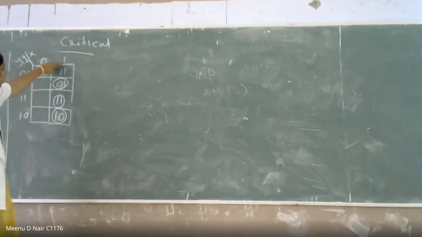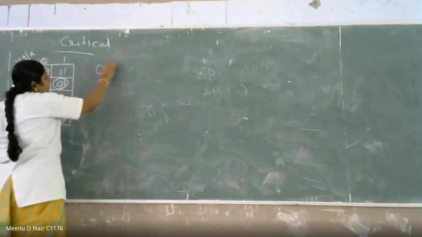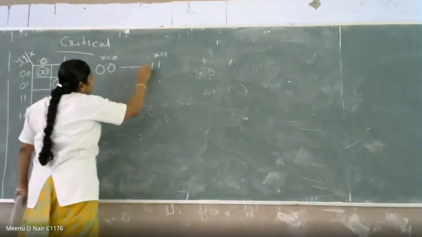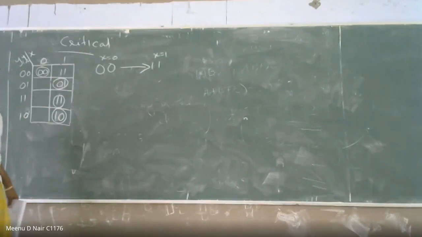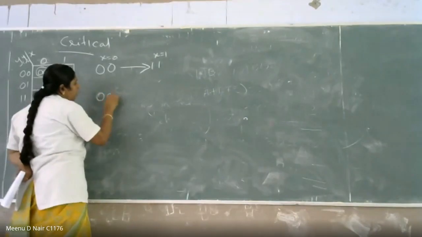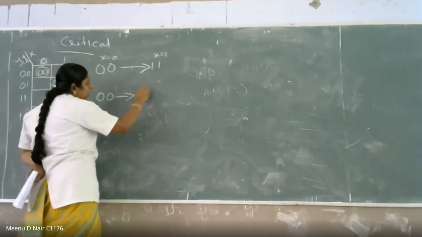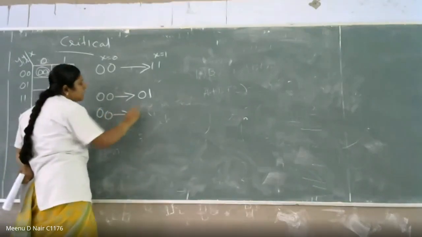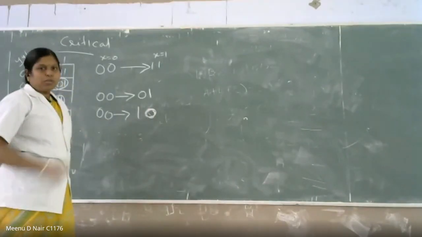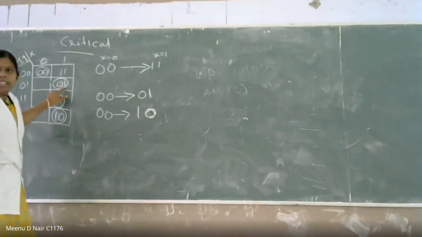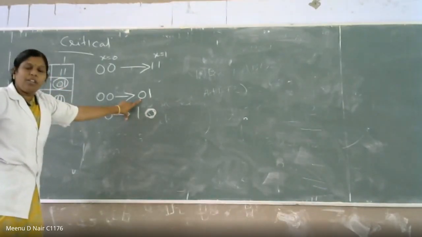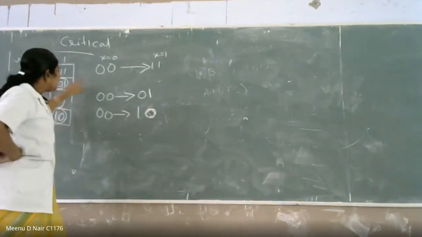Then when x is equal to 1, so 0 0 is x equal to 0, and 1 1 is when x is equal to 1. So this transition you need to get, from x equal to 0 0 to x equal to 1 1. So what is happening here? From 0 0 to 1 1, either you can move to 0 1 or 1 0. Okay, 0 0 to 0 1 or 0 0 to 1 0. So you see here, 0 1 is a stable state. Once it is moved to 0 1, it will be there. It will not go to 1 1, because 0 1 is a stable state here.